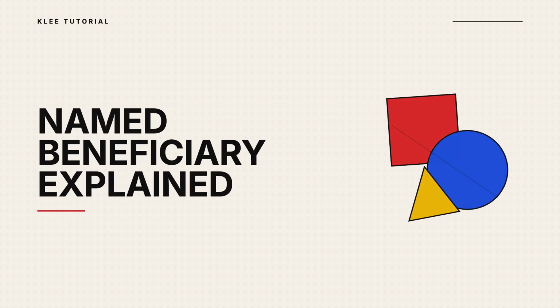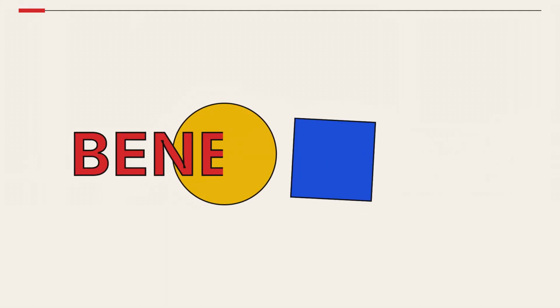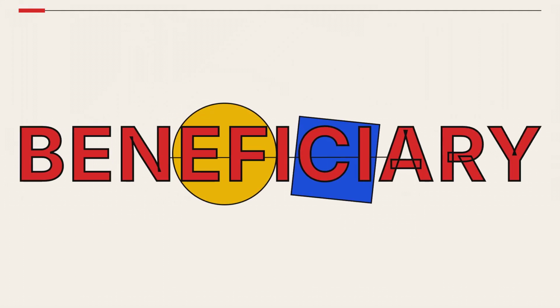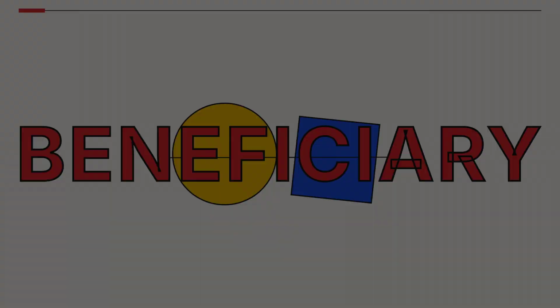A named beneficiary is the person or entity you designate to receive your assets after you pass away. Let's look at how it works. This term is common in finance, but it is actually quite simple once you break down the legal intent.